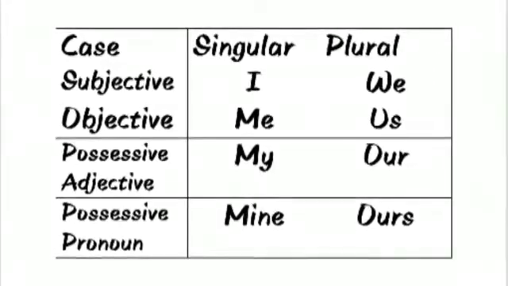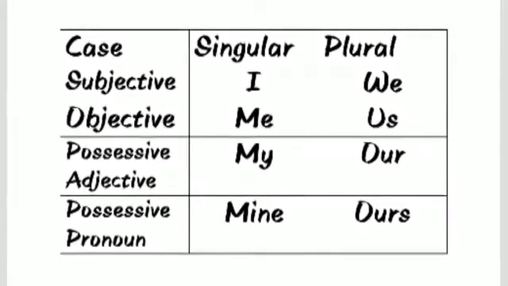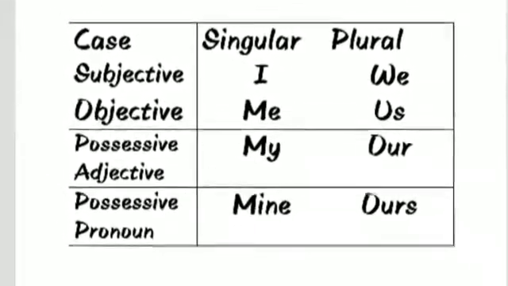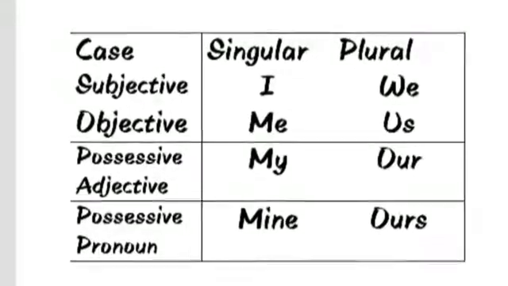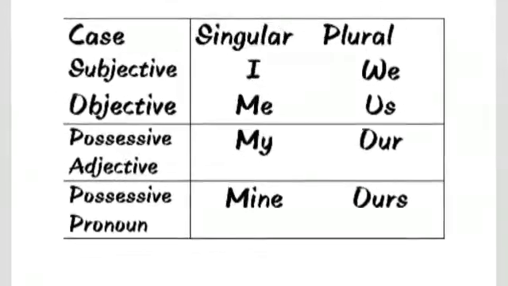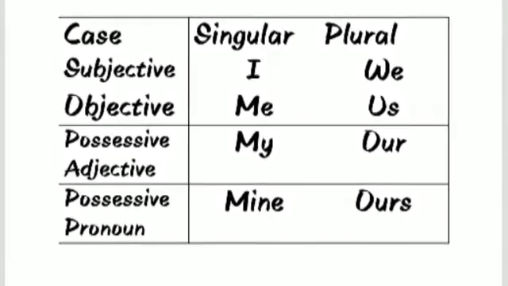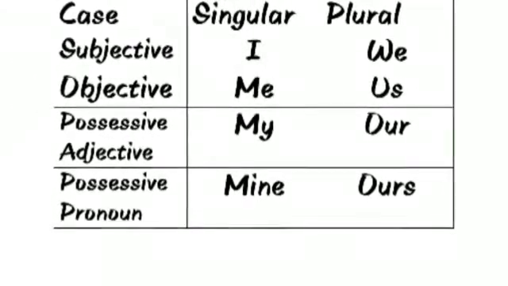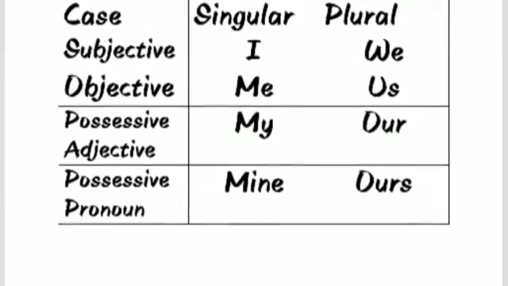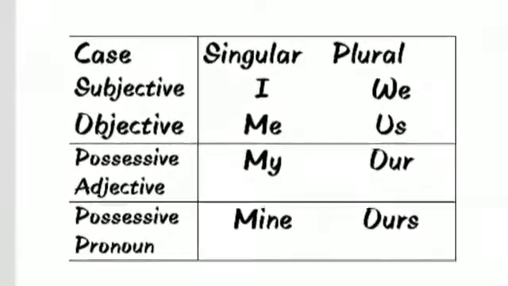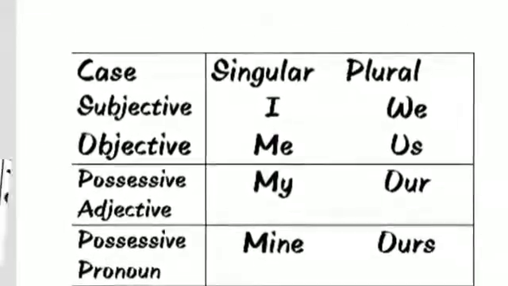The first person singular is I, and the first person plural is we, always used as subjective in a sentence. Me is the object of I, us is the object of we, always used as objective in a sentence. My is the possessive case of I, our is the possessive case of we, but used as possessive adjectives in a sentence. Mine and ours are also used as possessives in a sentence, but always used as possessive pronouns.